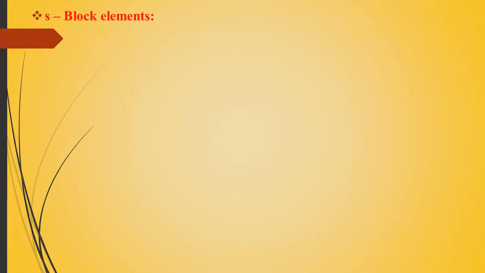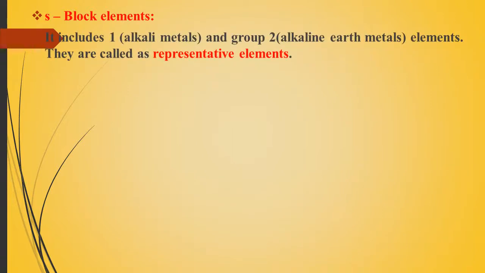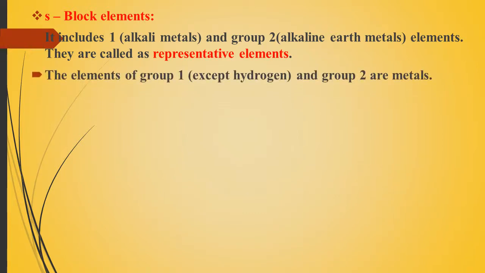First, S block elements. What are the features or properties of the S block? We already discussed that alkali metals and alkaline earth metals are included in the S block elements. We call them representative elements. So the first 2 group elements we call representative elements. Elements of group 1 except hydrogen and group 2 are metals. Group 1 and 2 except hydrogen, because hydrogen is a non-metal, are metals.